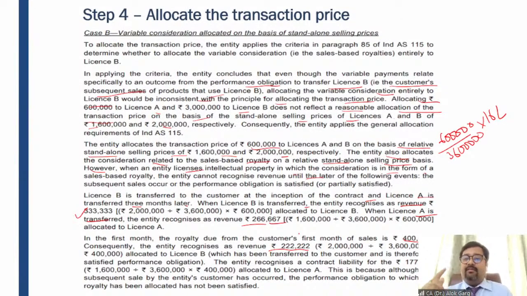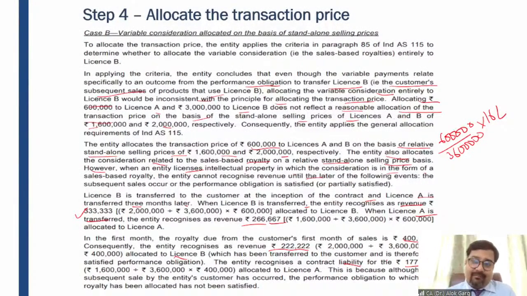Okay. And so this is in the first month. Since license A has not been transferred, there will be no revenue recognition from license A. But for license B, 222 is going to be recognized, okay, which is allocated to license B. The entity recognizes contract liability of 177,778. What is that? 4 lakh minus 222. Or you can calculate it like that: 4 lakh multiply by 16 lakh divided by 36 lakh, it will come out at 177,778. So that will be shown as a contract liability.